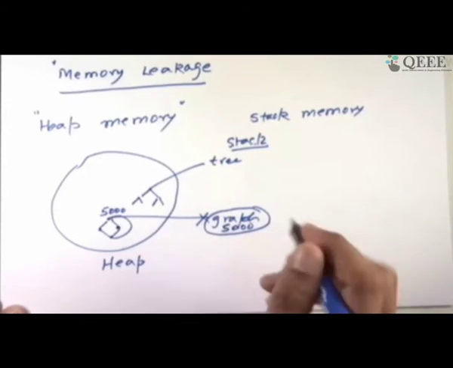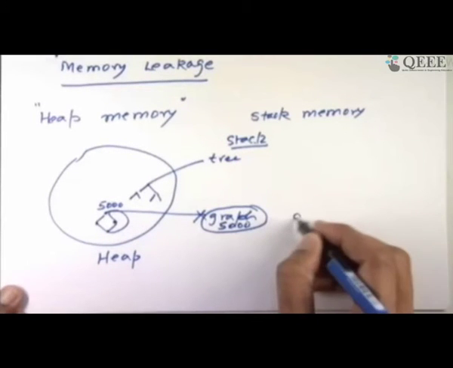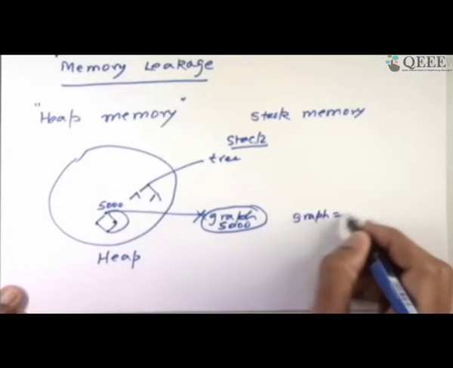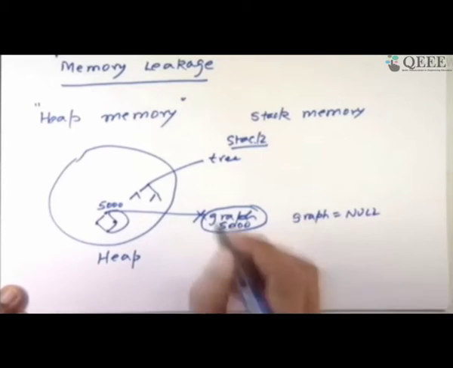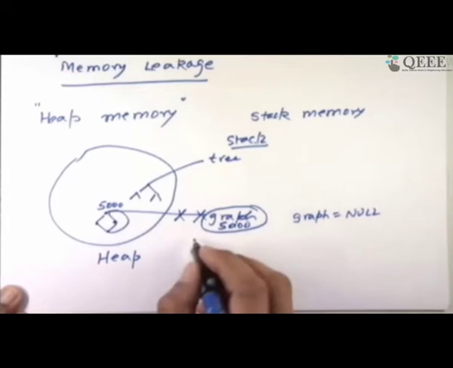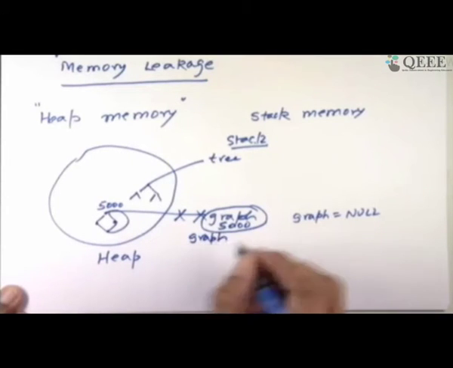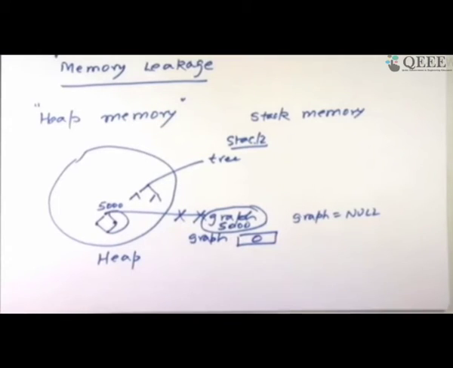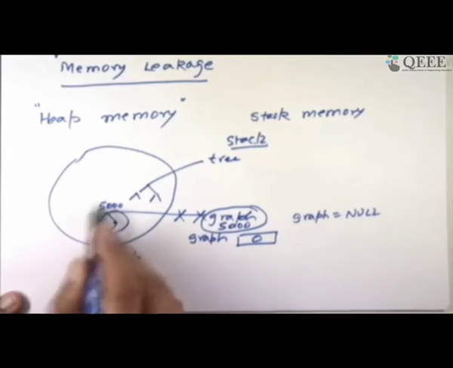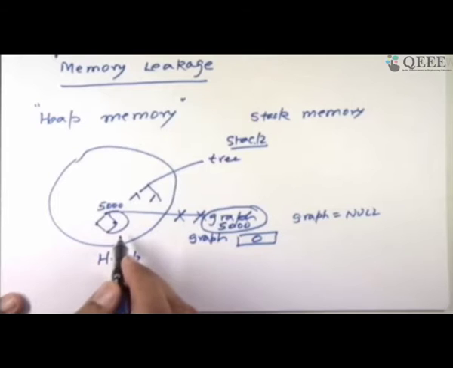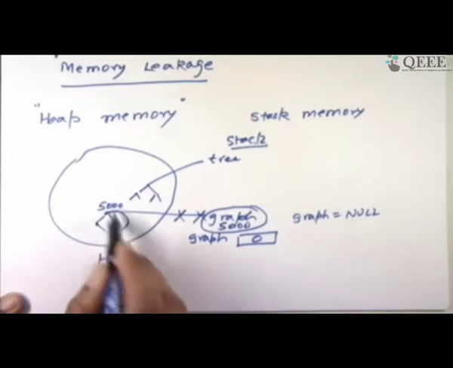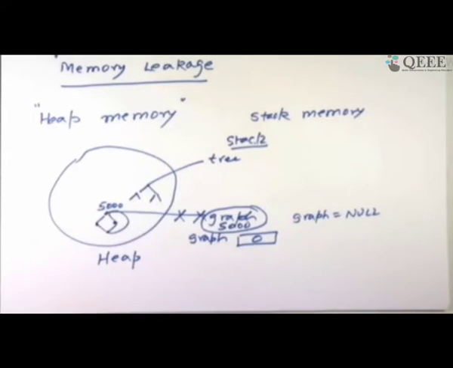Now somebody came by mistake and made graph equals null. Graph is a pointer, so I make it a null pointer. So now this link is broken. This place, graph, on the stack, which is probably 4 or 8 bytes, now has 0 or null pointer. So I have lost contact with this graph which is on my heap. However, these locations are still being engaged and organized in this way. So this is in some sense a memory leakage. I have lost contact with a data structure which is there in the heap, and this is irrecoverable during this run because I did not store 5000 anywhere else.